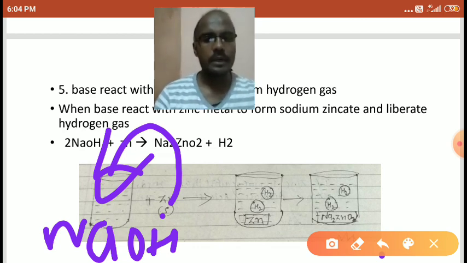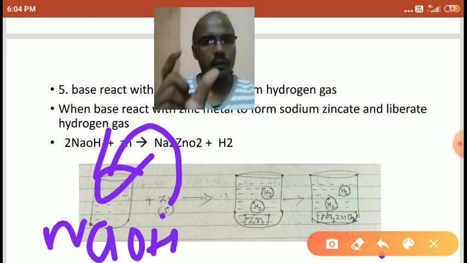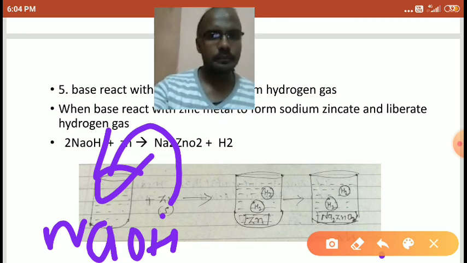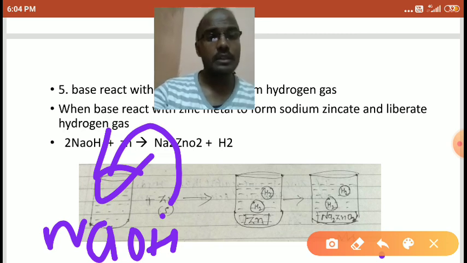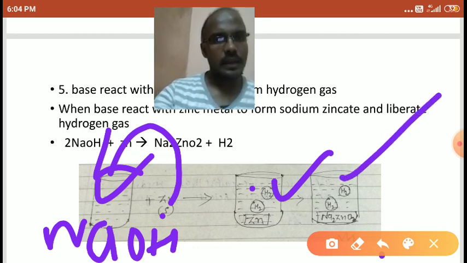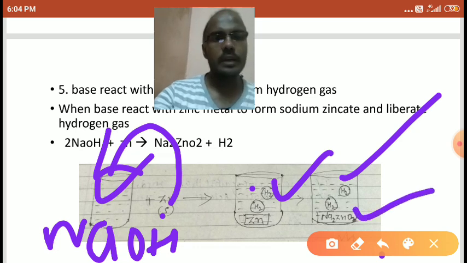After some time, after 5 minutes, you may observe bubbles of hydrogen gas emitted from the test tube or the beaker. You may use a single 50 ml beaker in which you take 25 ml of NaOH solution, and add a solid piece of zinc metal into it. Then what happens, students? Look here, the bubbles are emitted. When bubbles are emitted, hydrogen gas is released and sodium zincate forms.